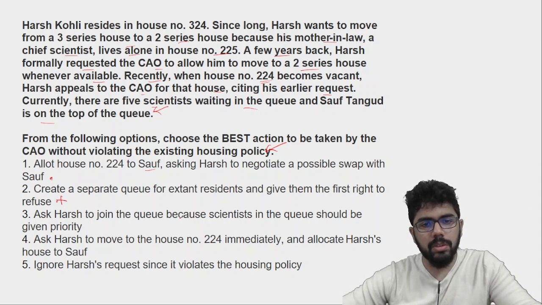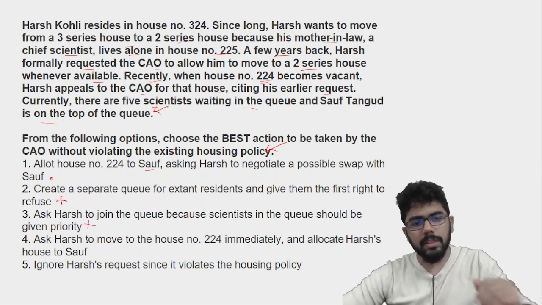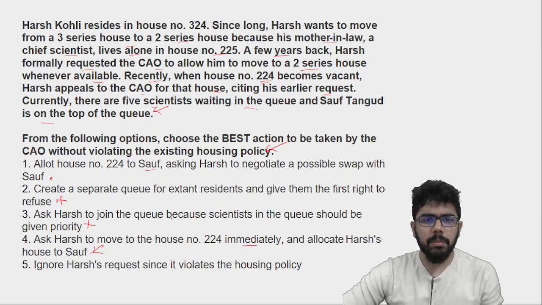Ask Harsh to join the queue because scientists in the queue should be given priority. So this is not going to solve the problem. वो 1 साल से 2 साल से बोल रहा है, few years back, तो कुछ दिनों तो काफी दिन हो गया उसको बोलते हुए, तो ये नहीं हो सकता. Ask Harsh to move to house number 224 immediately and allocate Harsh's house to Sof. This can be done.